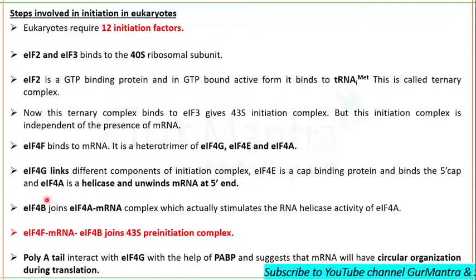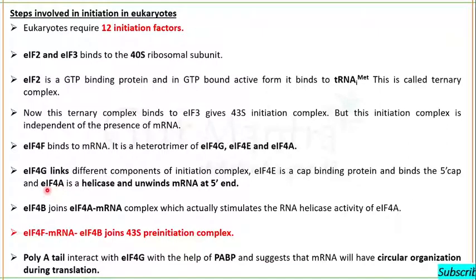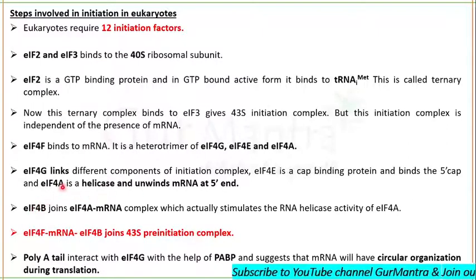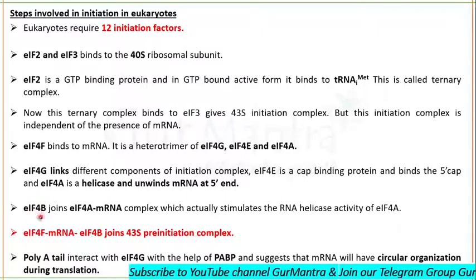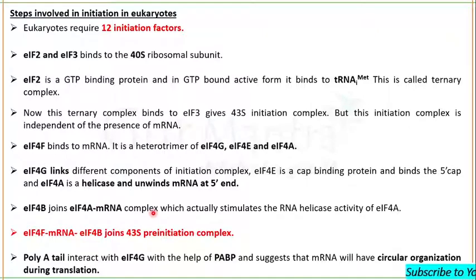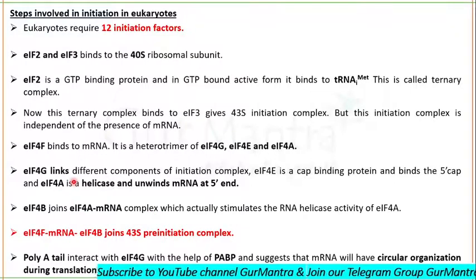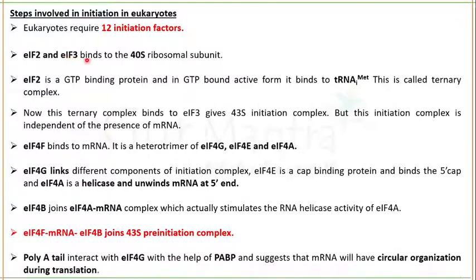Initiation factor 4B is required. Initiation factor 4B is required for the activity of 4A. If it has to act as helicase, it will require 4B. So this initiation factor 4B will join initiation factor 4A and mRNA complex, which will stimulate the mRNA helicase activity of initiation factor 4A. So now you remember initiation factor 2, 3, tRNA and 43S complex, initiation complex is